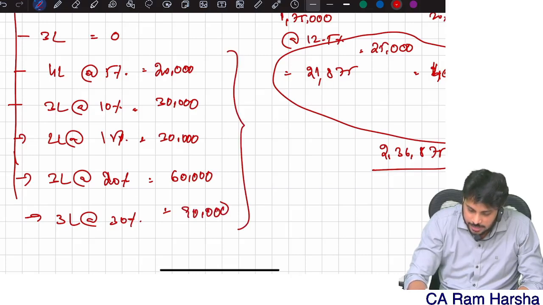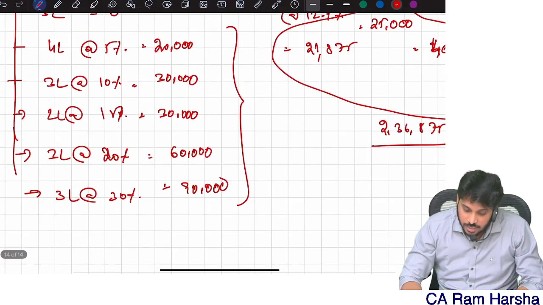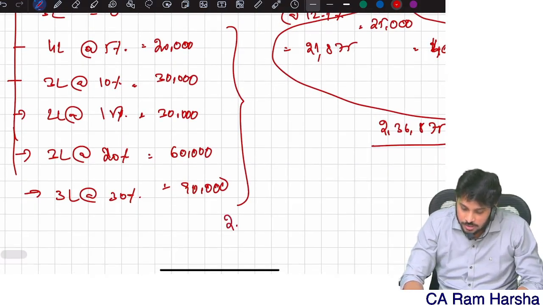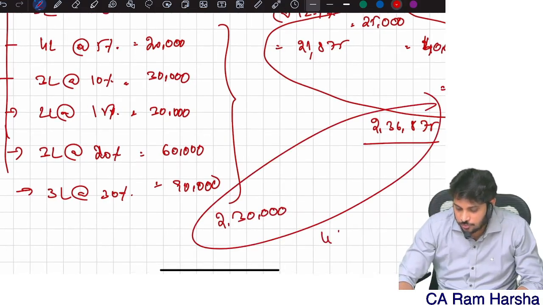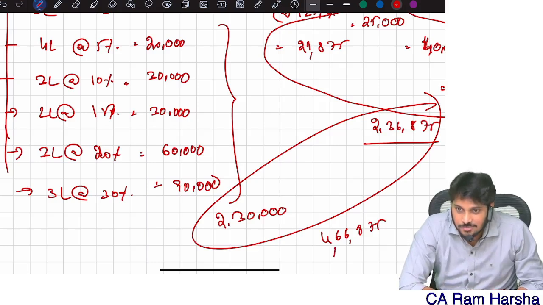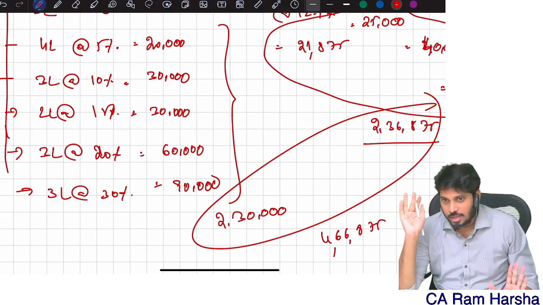What is the total tax? 1,50,000 plus almost 80, 2,30,000. Correct? 2,30,000 plus 2,36,000, 4,66,875. That's it. Understood? Everybody?